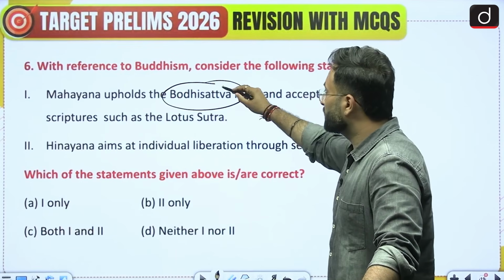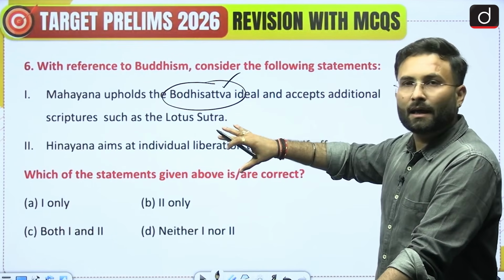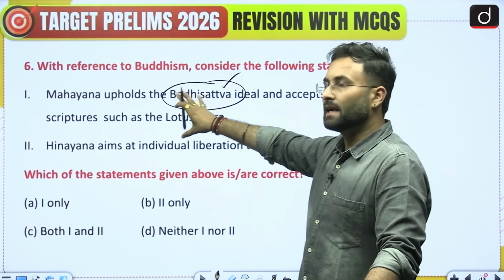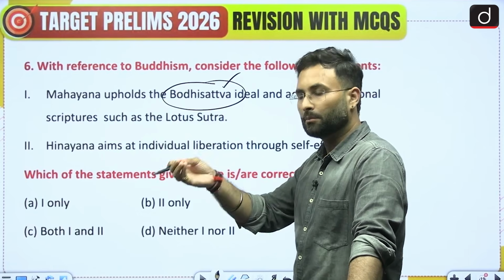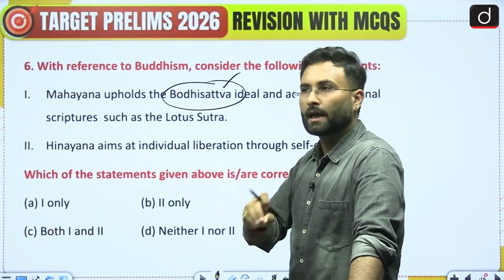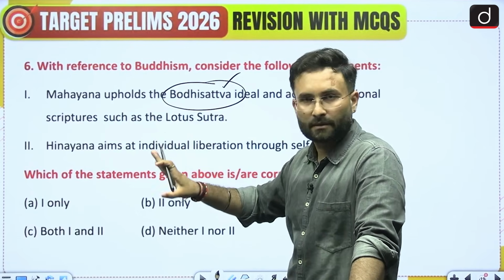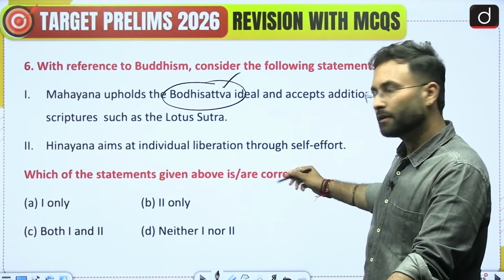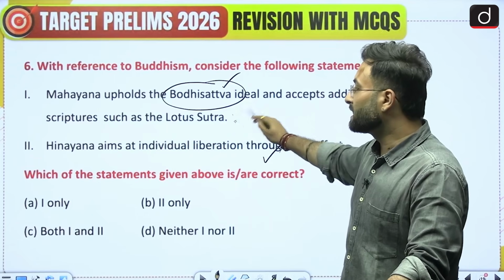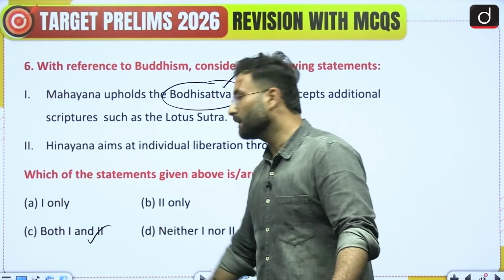Okay, so that is Bodhisattvas. Now in Mahayana, they endorse Bodhisattvas and they endorse other literature as well. Now when we talk about Hinayana, they stick to the old literature, and they do not go for idol worship, etc. Coming to the next one, Hinayana aims at individual liberation through self-effort, which is also true. Now both the statements here are true, so option C would be your right answer.